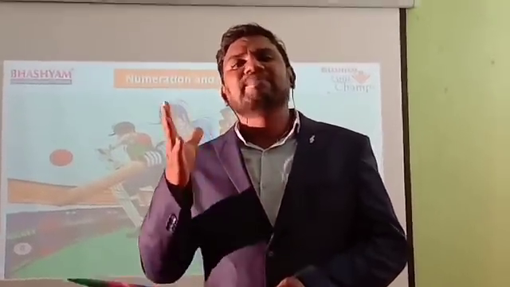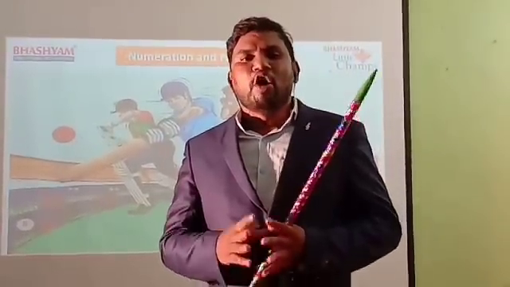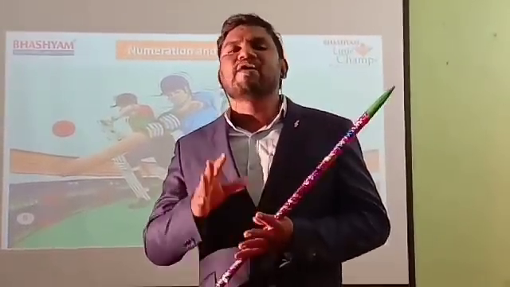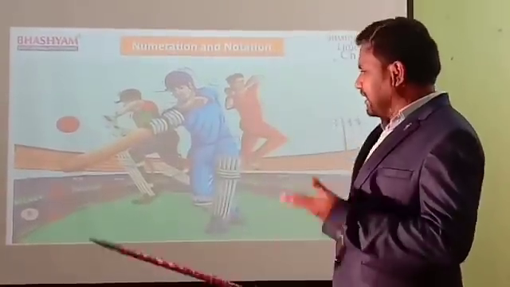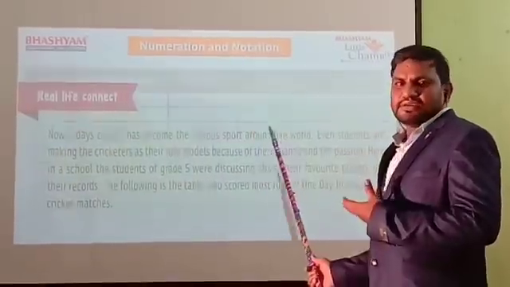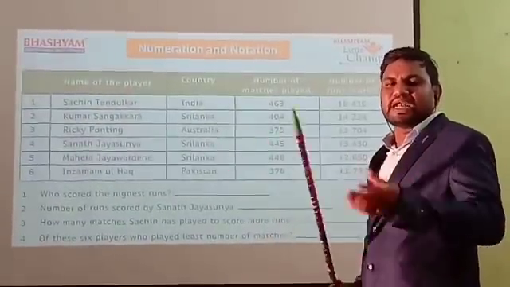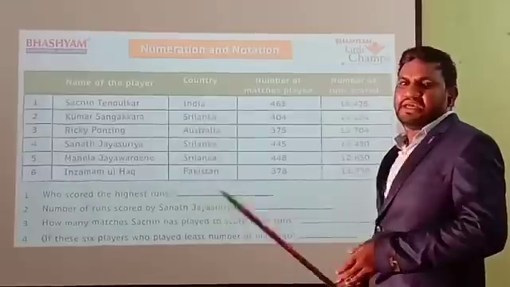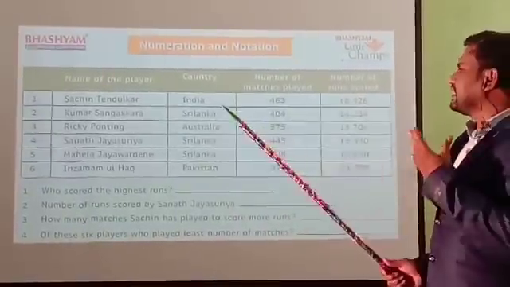So some famous cricketers, how many matches they played, how many runs they scored, some of the players are given here. Everyone look at the screen. Yes, so many of you like cricket. Now we'll see that. See the table.